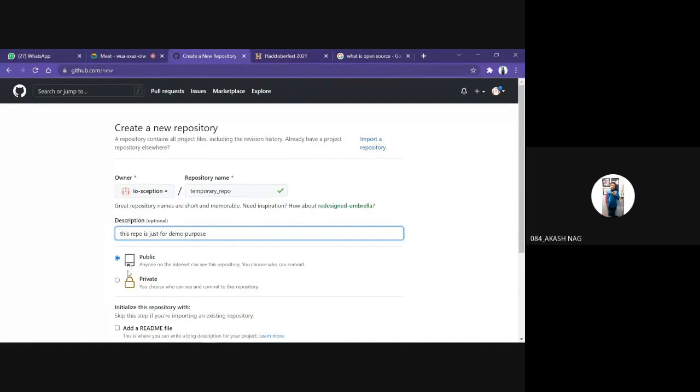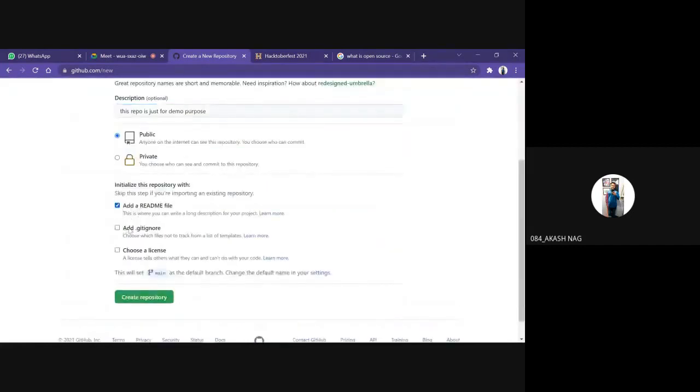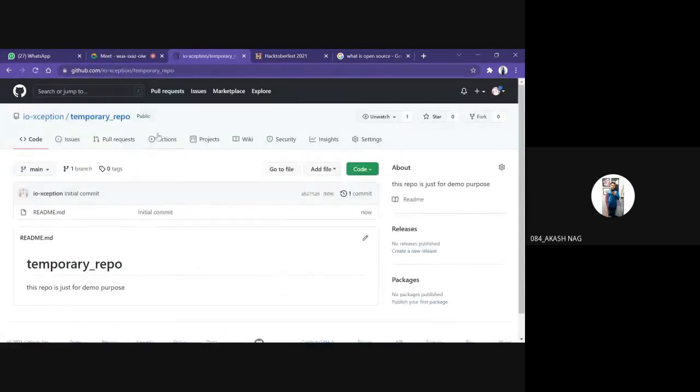We will be making the repo public, and we will be adding a readme file and a gitignore file. A gitignore file is totally optional. Okay, and then we click create repository. As you can see, our repository temporary repo is online now.